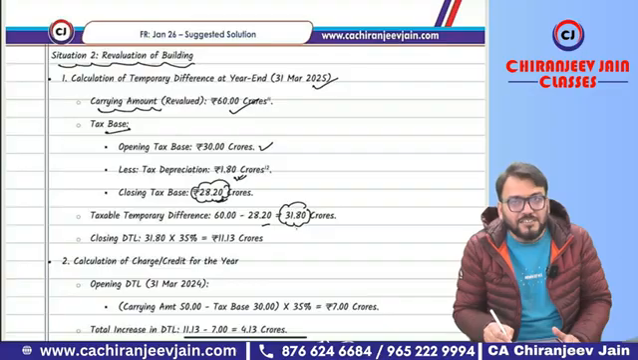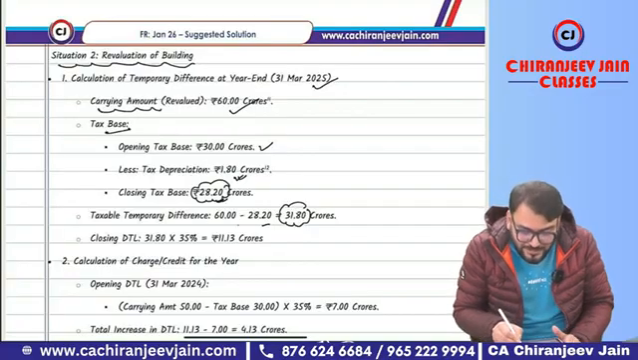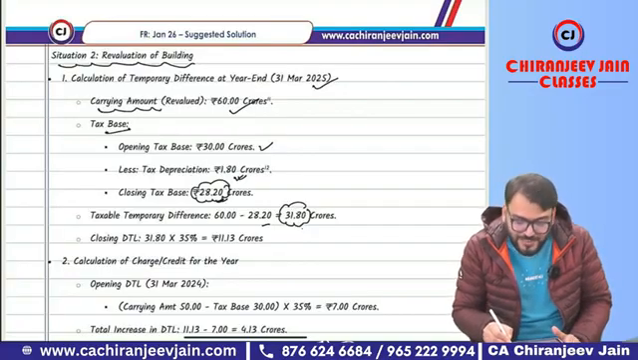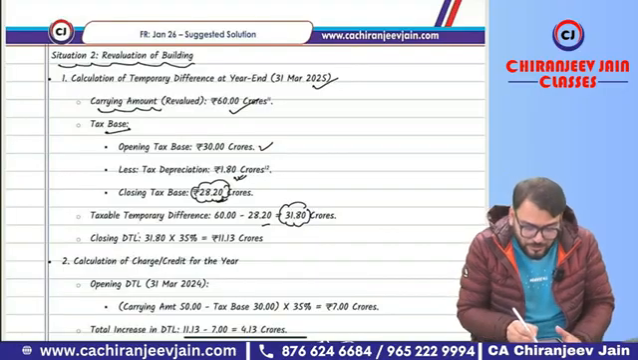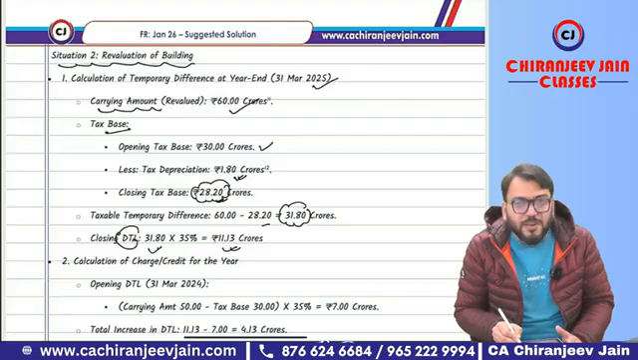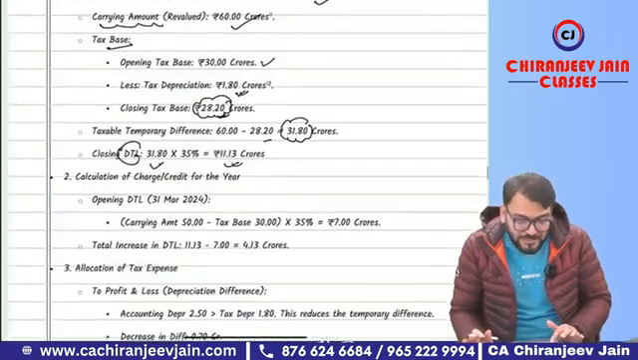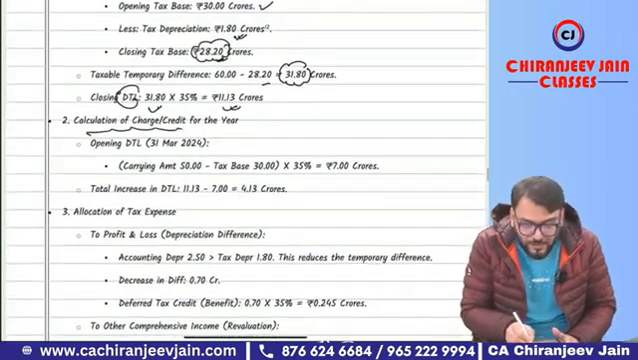There will be taxable temporary difference because in this case carrying amount is more than tax base. So taxable temporary difference. So DTL will be how much? 31.80 into 35%, that is 11.13 crore will be DTL. Now in this case, what will be charged or credit for the year.